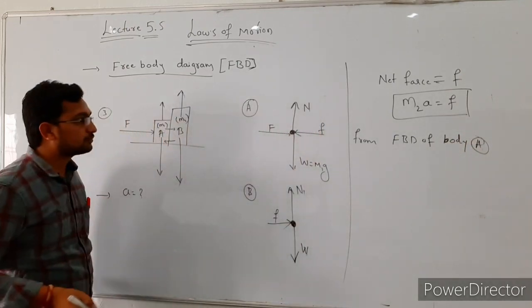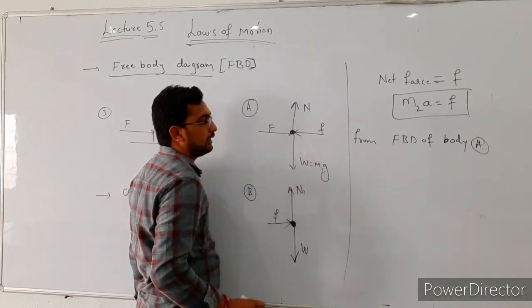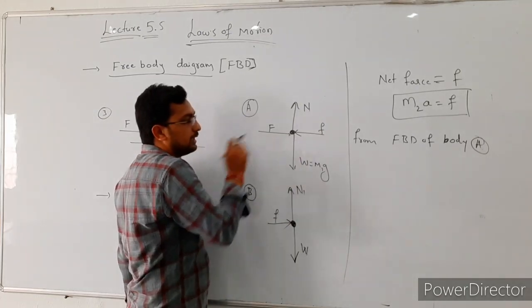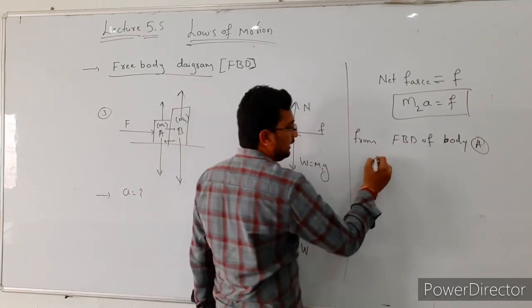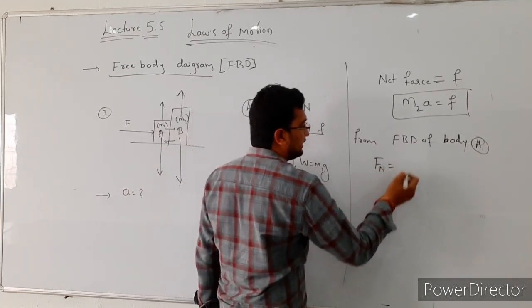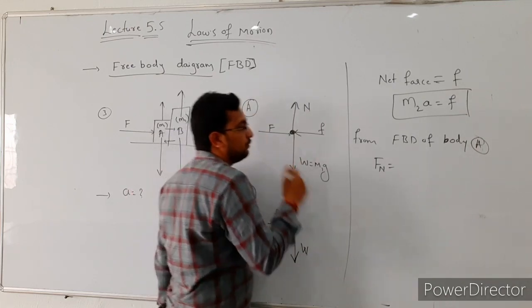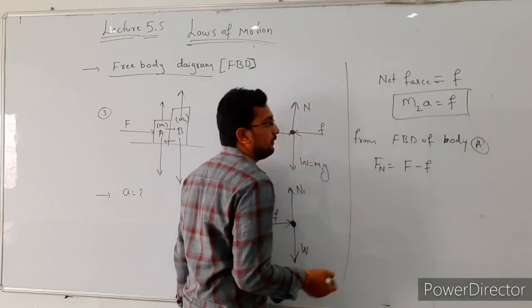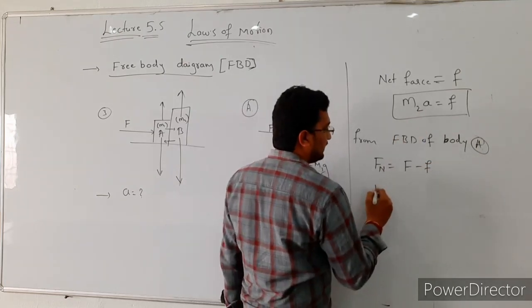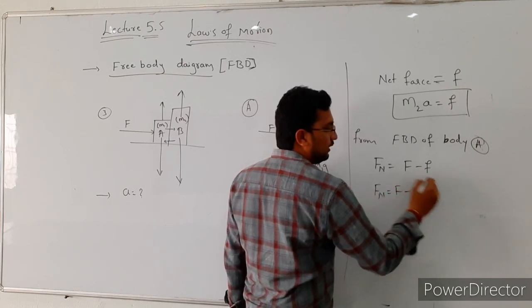So for the free body diagram of body A, in this case two forces are acting on this body. The external force is acting on this body and this force is acting on this body. Then the net force acting on the system is equal to F minus small f. So already we know the small f value, that is, net force is equal to F minus m2 into a.